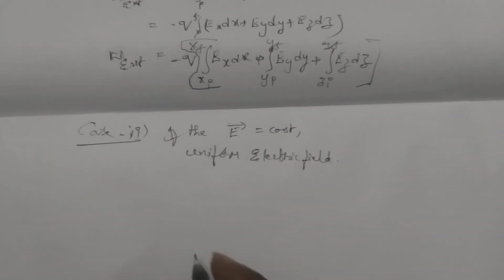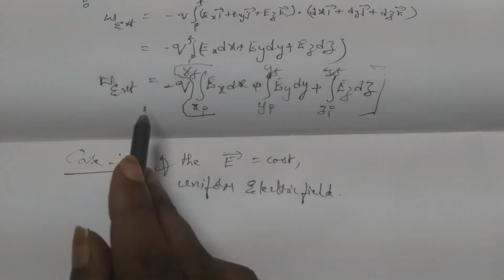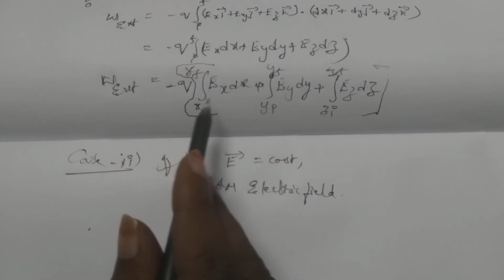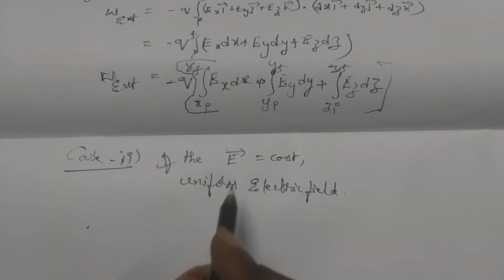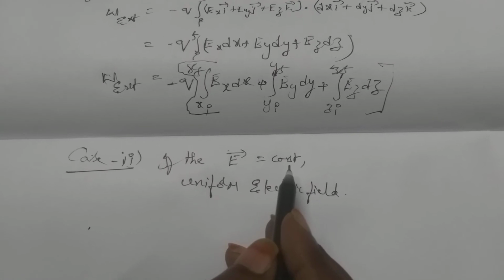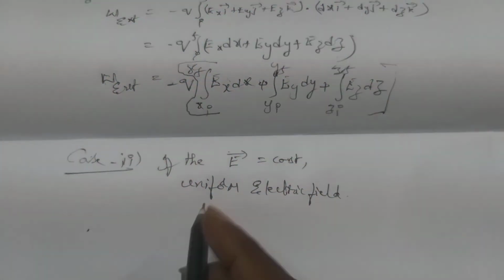How will the expression change? For a non-uniform electric field, work done by the external agent is equal to minus q times the integral of Ex dx, like that we got. Here, if the electric field is constant, Ex is constant, Ey is constant, Ez is constant.